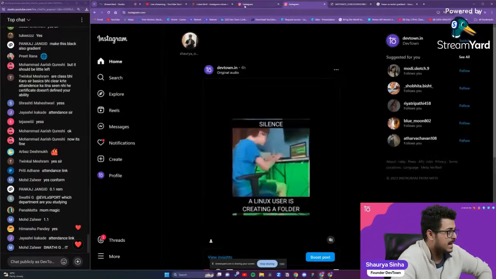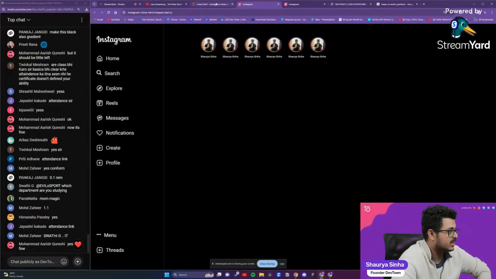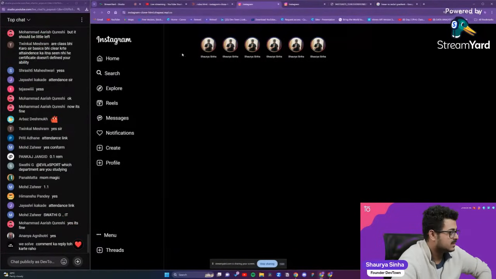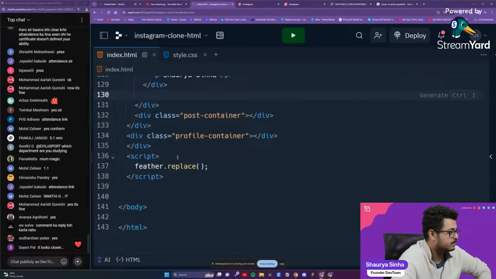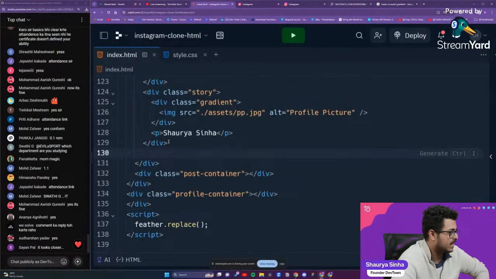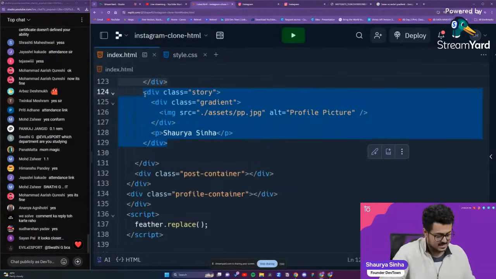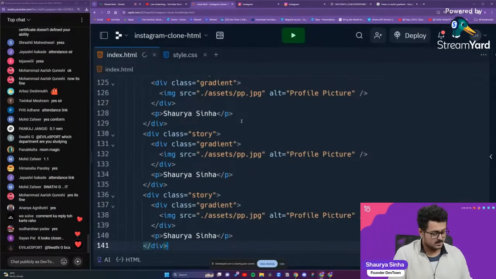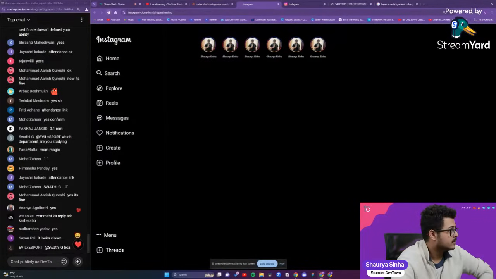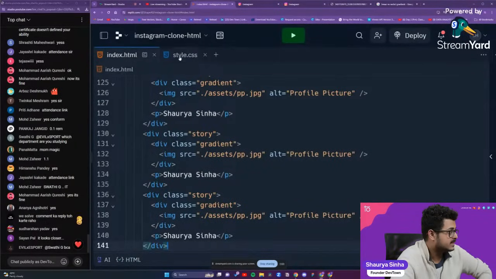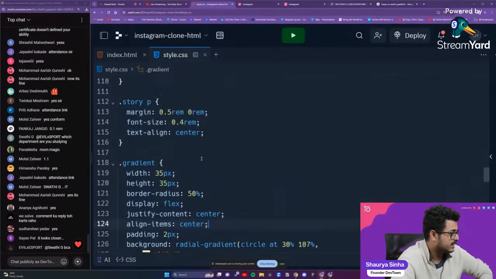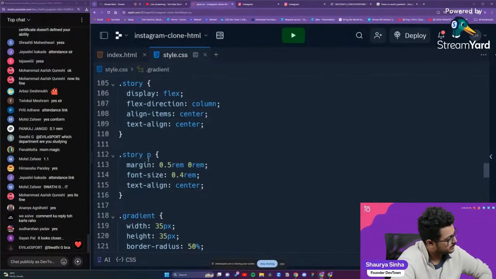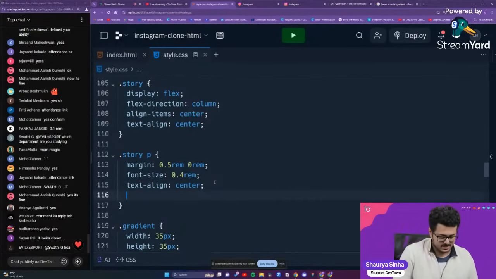The paragraph text, guys, we need to have it of gray color, I guess. The text right over here of the profile name itself, I think we need to have it of gray color. So let's change that as well right over there, guys. Control V will be fine. So let us put up a gray color right over there in the gradient P, story P. Okay, so let's just change the color itself.